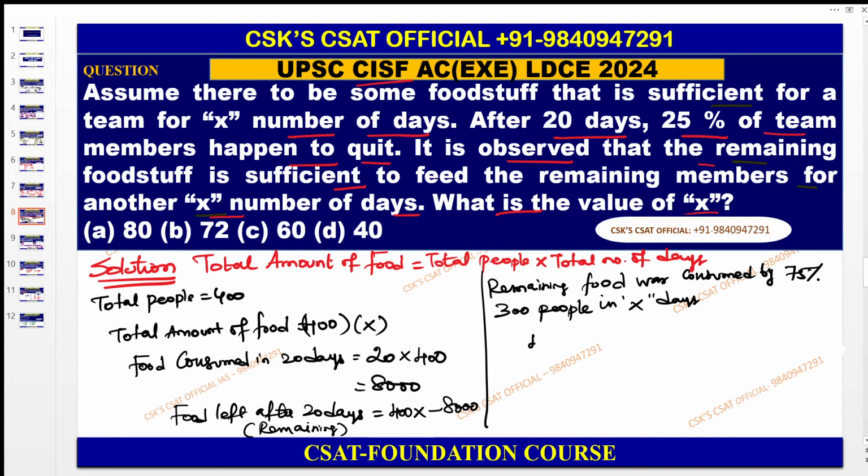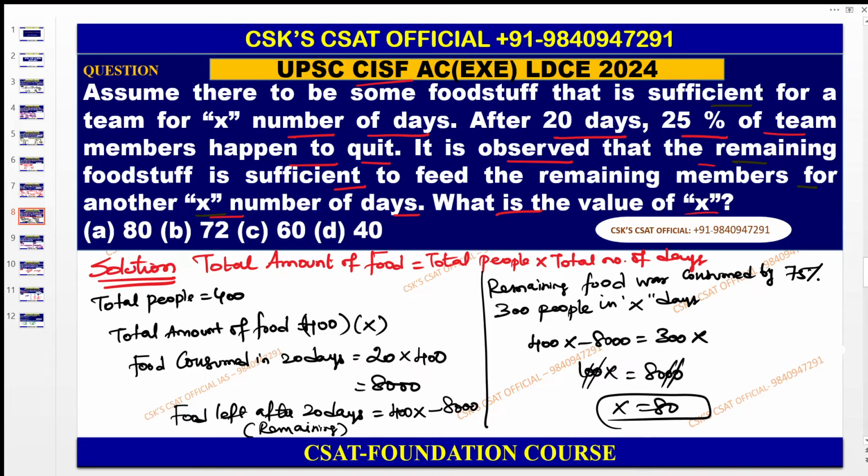So the remaining food, which is equal to 400x minus 8000, is equal to 300x. Now rearrange this in order to find the value of x. Therefore 400x minus 300x becomes 100x, which is equal to 8000. Cancel these two zeros, so x becomes 80. I have found the value of x. So x is 80. If you have any doubt, you can ask, or else we will move on to the next. Okay, thank you all.